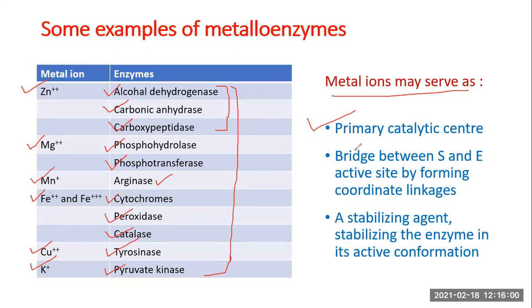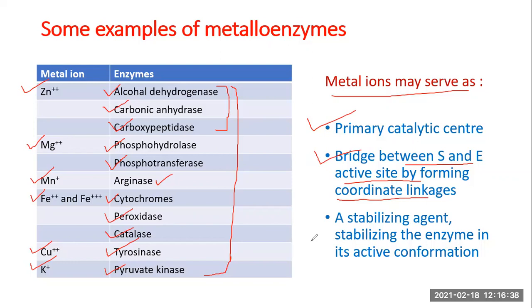They are a part of the active site along with the amino acids. We'll take some examples of this when we understand the mechanism of catalysis. These metal ions may also serve as a bridge between the substrate and the enzyme active site by forming coordinate linkages. What is important in an enzyme-catalyzed reaction is that the substrate should come in close vicinity of the enzyme active site. So these metal ions may serve as a bridge between the substrate and the active site of the enzyme.